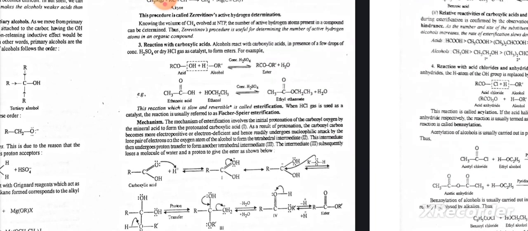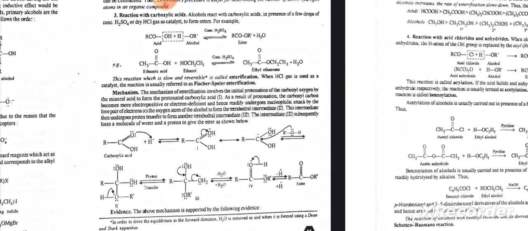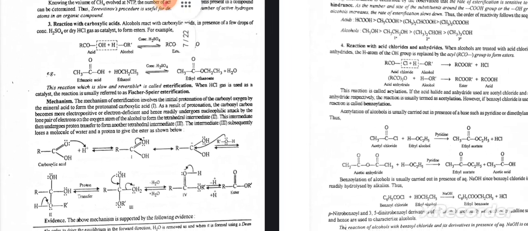Reaction with carboxylic acid. Alcohols react with carboxylic acids in the presence of a few drops of H2SO4 or dry HCl gas as catalyst to form esters. This reaction, which is slow and reversible, is called esterification. When HCl gas is used as a catalyst, the reaction is usually referred to as Fischer-Speier esterification.